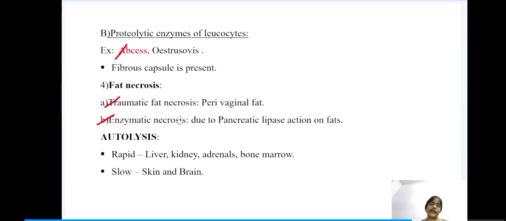Next we have enzymatic necrosis. Here, due to the action of pancreatic lipase on the fats, there is hydrolysis of the fats into glycerol and fatty acids. Some of the minerals like calcium, potassium and sodium combine with the fatty acids and form soaps. So in enzymatic necrosis, we see chalky masses and also an inflammatory reaction around the chalky masses. Next we have autolysis.